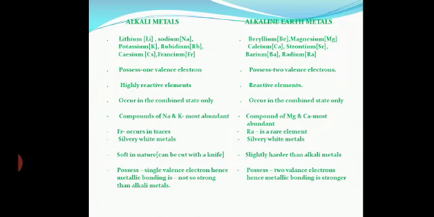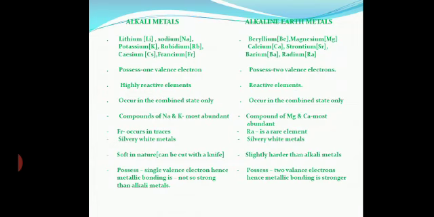Alkali metals in group 1 are lithium, sodium, potassium, rubidium, cesium, francium, whereas alkaline earth metals are beryllium, magnesium, calcium, strontium, barium and radium. We can see it on the screen. Alkali metals possess 1 valence electron, alkaline earth metals possess 2 valence electrons.